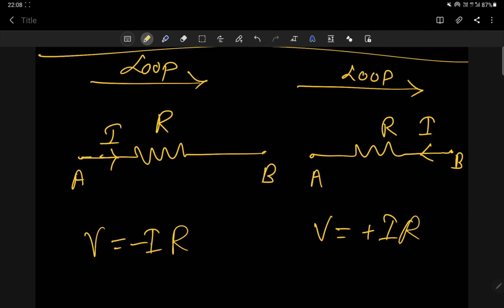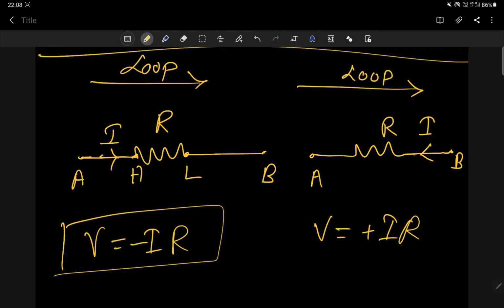This is because of a simple reason: current always flows from higher terminal to lower terminal. So that means the left side of the resistance has high potential, and the right side has low potential. When you are moving from higher to lower, you are losing potential, that's why potential is taken as negative.